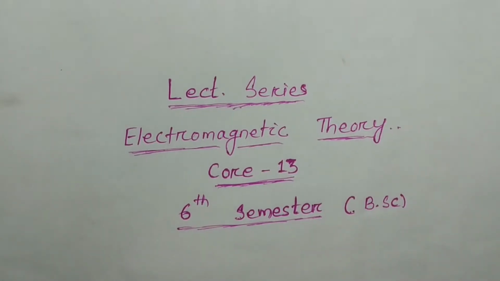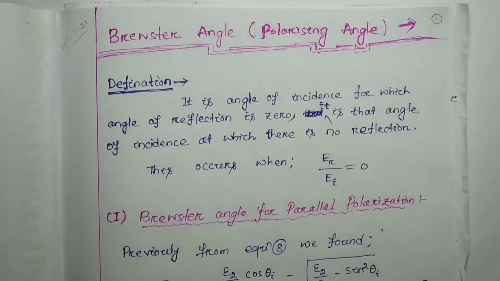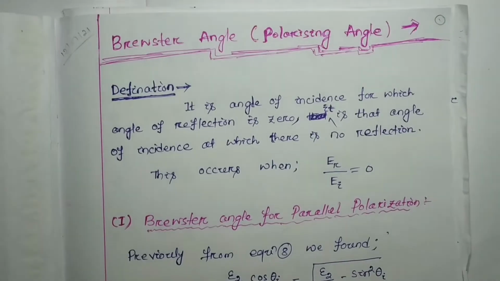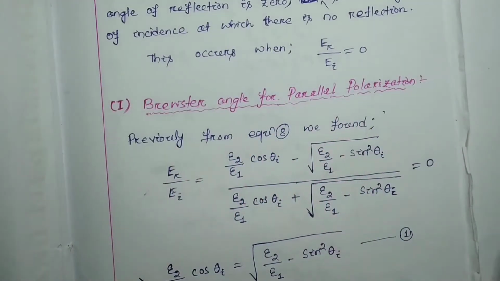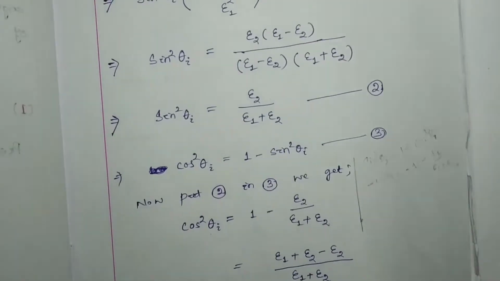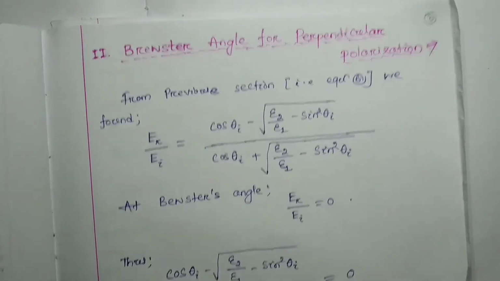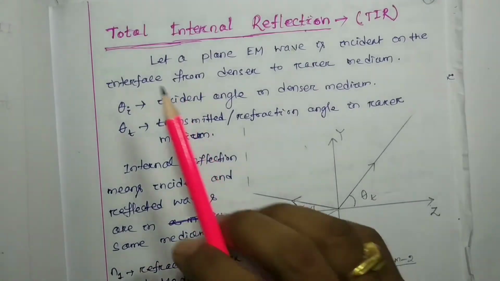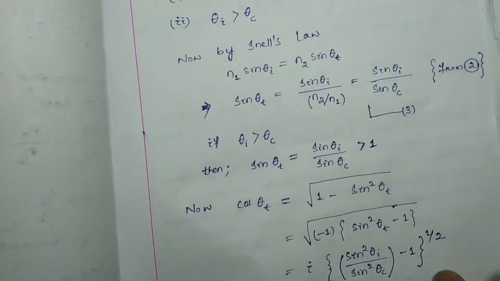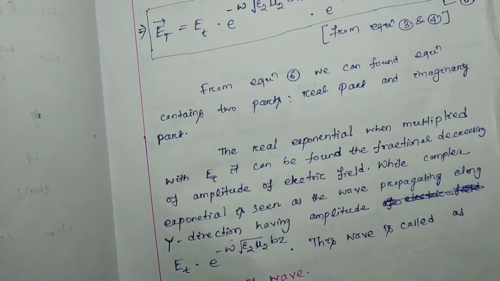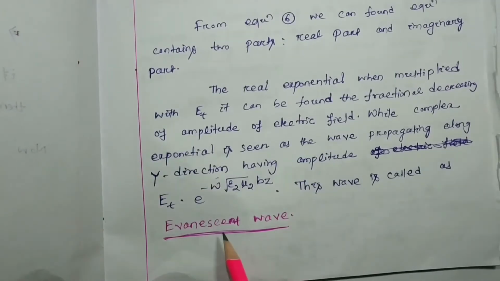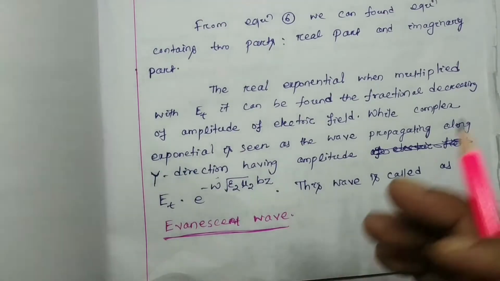In our last class, we discussed in detail Brewster angles for both parallel polarization and perpendicular polarization. In today's class, we are going to discuss total internal reflection and evanescent wave. So let's start.